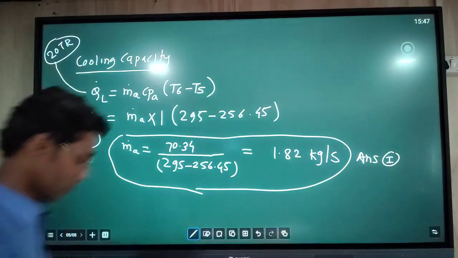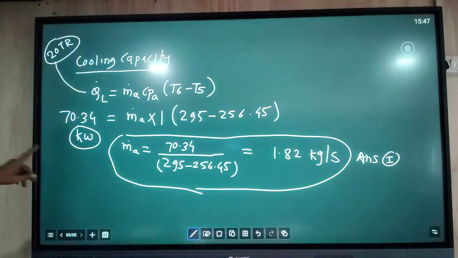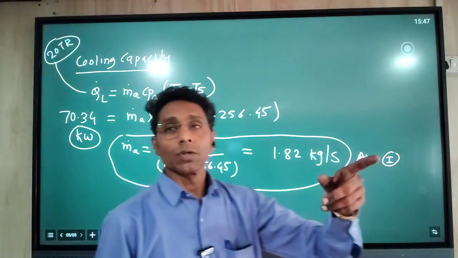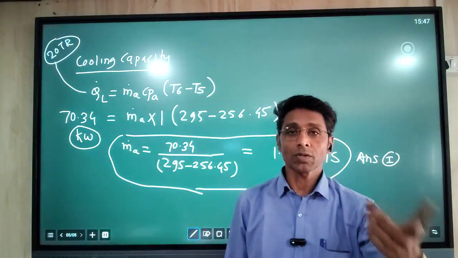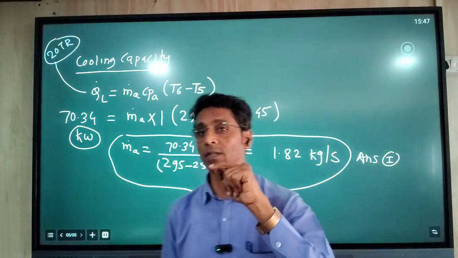So this is your first answer of the numerical. Now this mass flow rate we can use for further calculation, that is to find the power of the system.